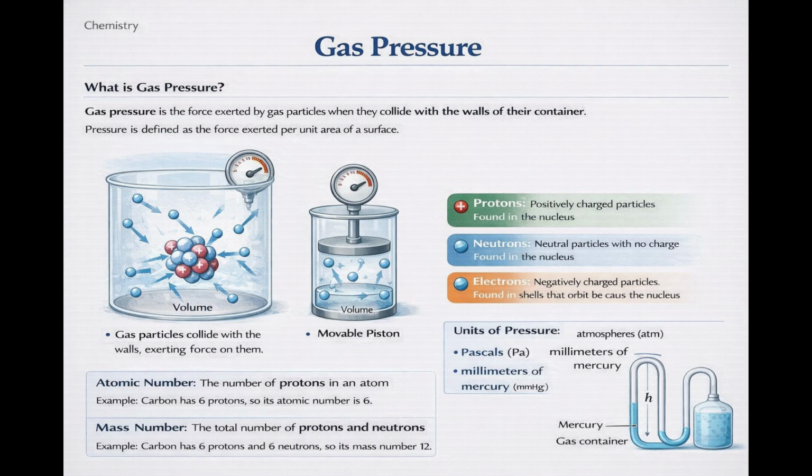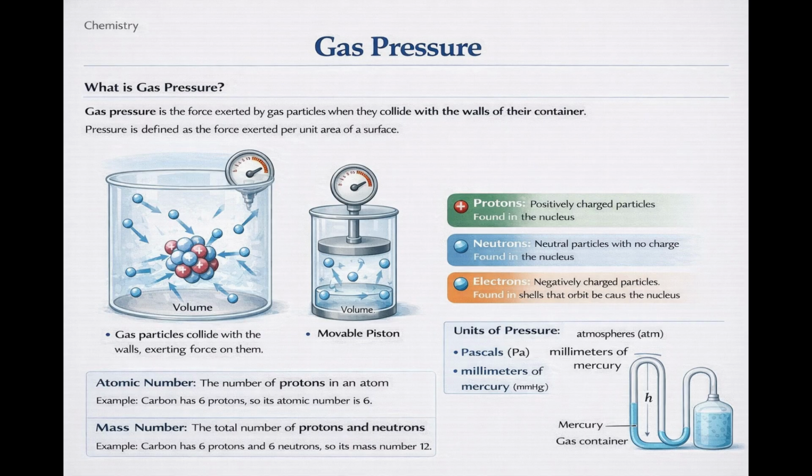Gas pressure is the force exerted by gas particles on the walls of their container. Gas particles are in constant random motion and collide with one another and with the walls of the container. These collisions produce pressure. The pressure of a gas depends on several factors, including temperature, volume, and the number of gas particles. When the temperature of a gas increases, the particles move faster and collide more frequently with the container walls, causing the pressure to increase.